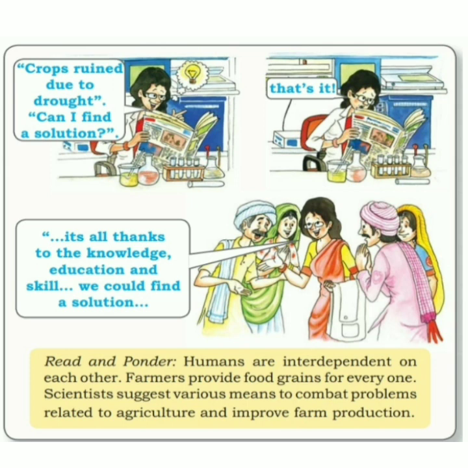Read and ponder. Humans are interdependent on each other. Why? Because people are resources, right? Farmers provide food grains for everyone. Scientists suggest various means to combat problems related to agriculture and improve farm production. And what is combat problems? To solve problems related to agriculture and improve farm production. So this is the theme of this particular cartoon.